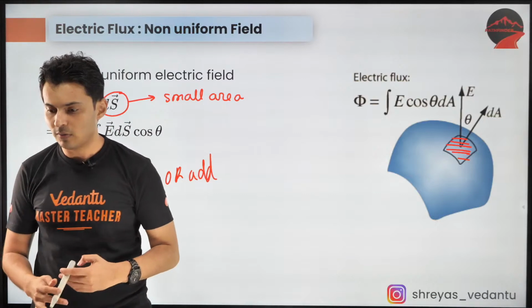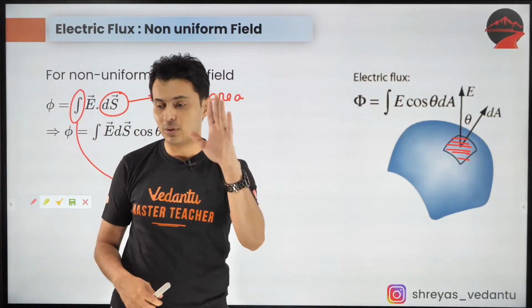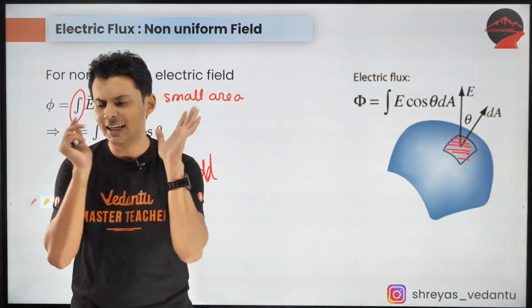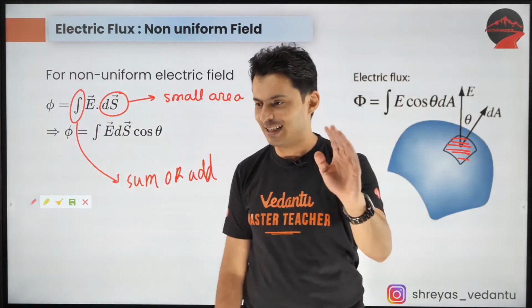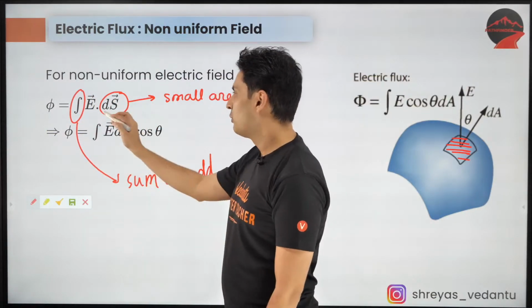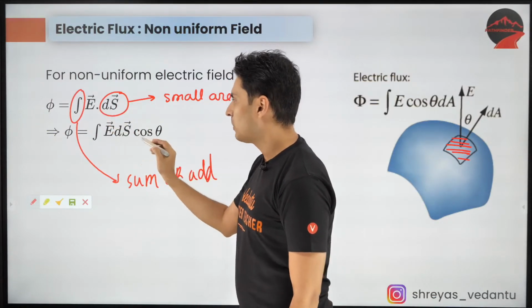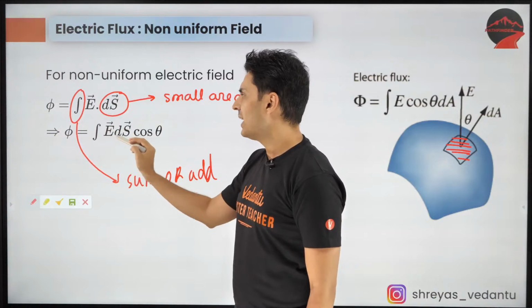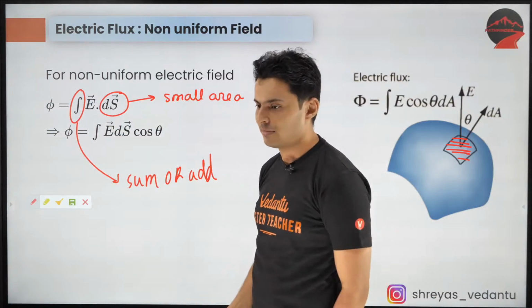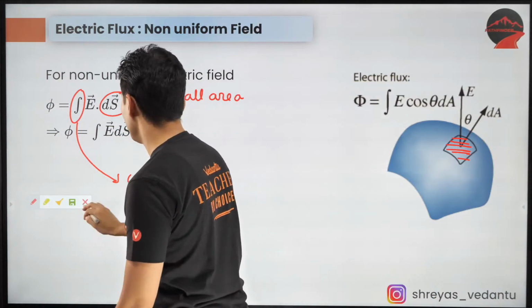Sir, what about the non-uniform formula? They put a circle. We are going to come to that, hold on. Infinitely small area. Yes, very small area. And if you want to write it in the normal form, without the dot symbol, then you write E dS cos theta. As simple as that. Very good.